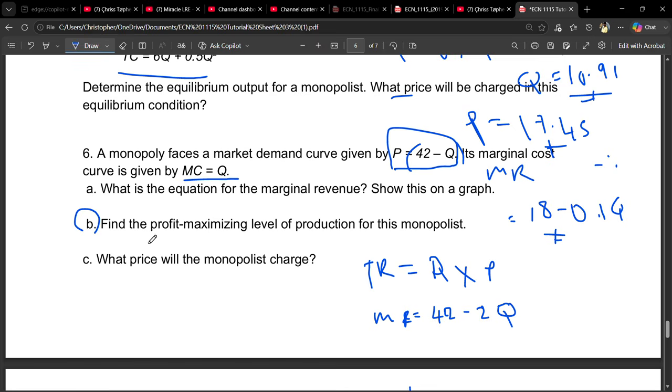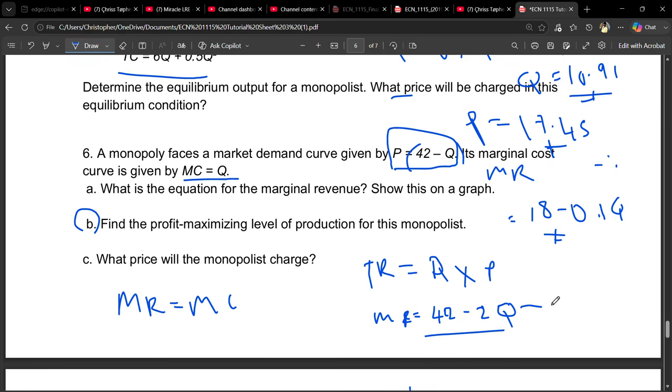Question B is saying find the profit maximizing level of production for the monopoly. So the condition still stands: marginal revenue is equal to marginal cost. So what is our marginal revenue? We found our marginal revenue to be that. What is our marginal cost? Our marginal cost you've been given as that.